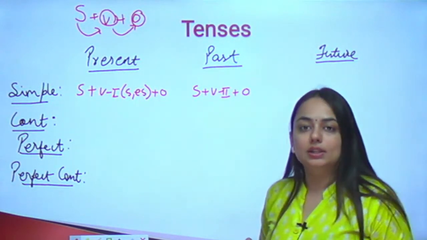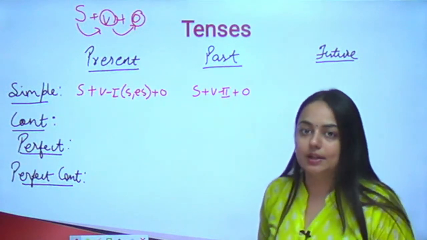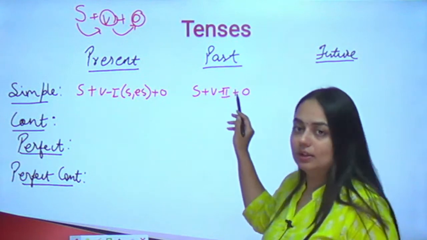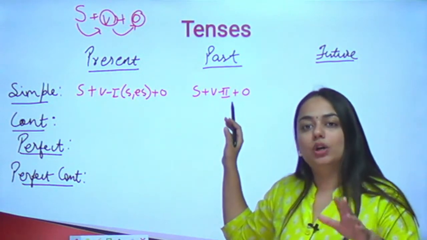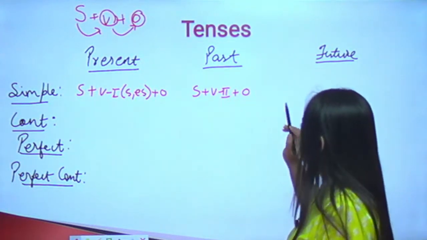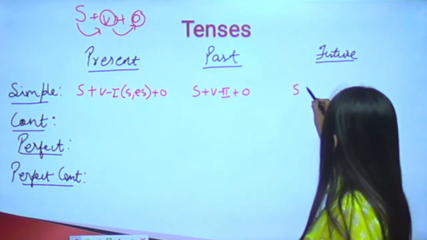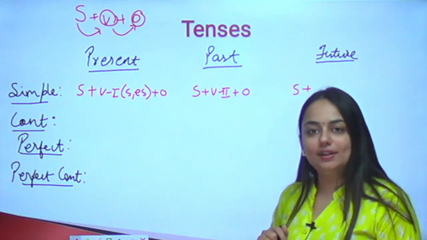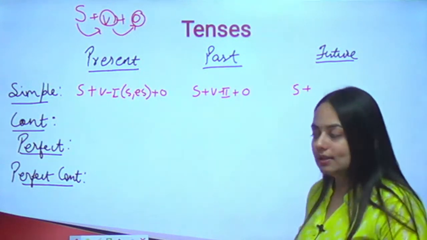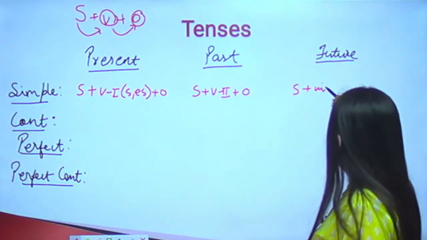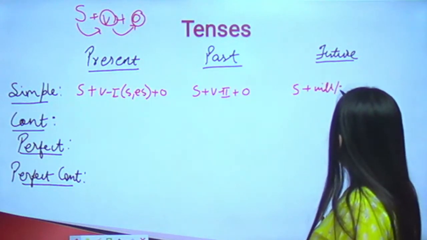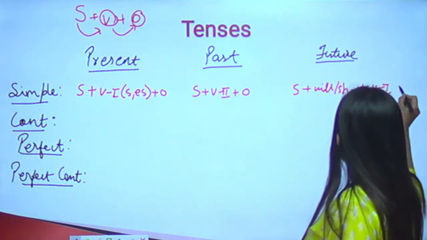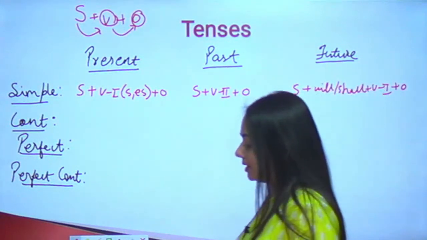He wrote a letter. I did not use written. I did not say write. I said wrote. So this is the only tense where you use verb's second form plus object. In the future it will be subject plus, shall we add some helping verb here? Well, we have to show that it's a future tense. So the two helping verbs are will and shall plus verb's first form plus object. So this is the basic grammatic structure.